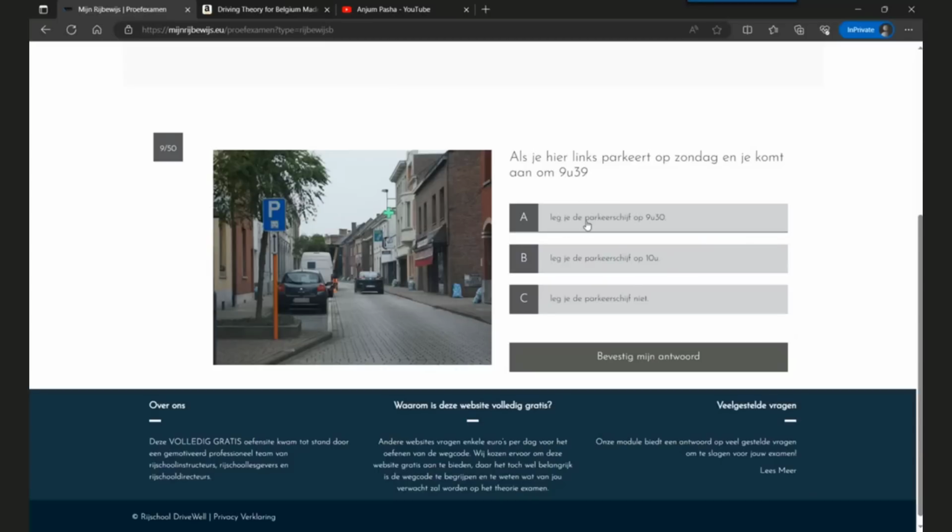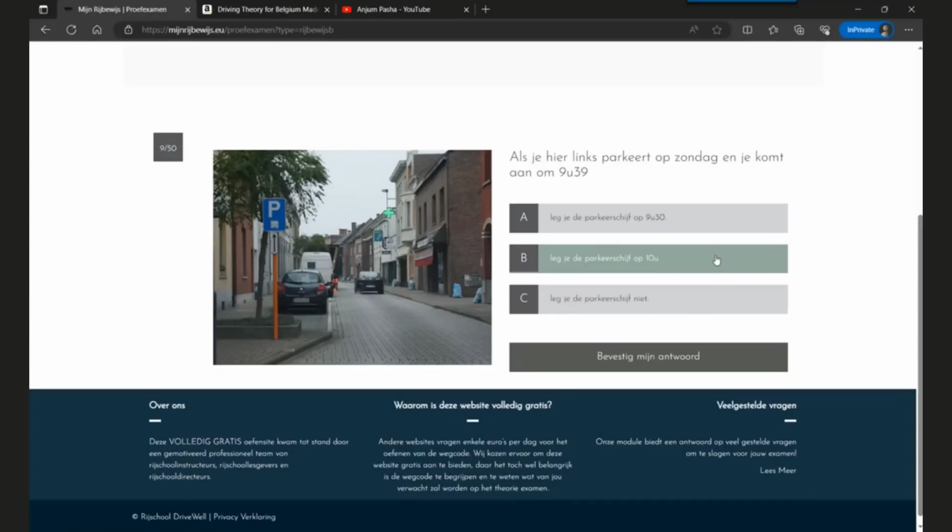Option A is you will place the parking card at up 9, which shows 9 hours, 30 minutes on the parking card. Option B is you will place the parking card showing 10 o'clock. Option C is you will not place the parking card. So in this case, this is a zone where you must place the parking card.